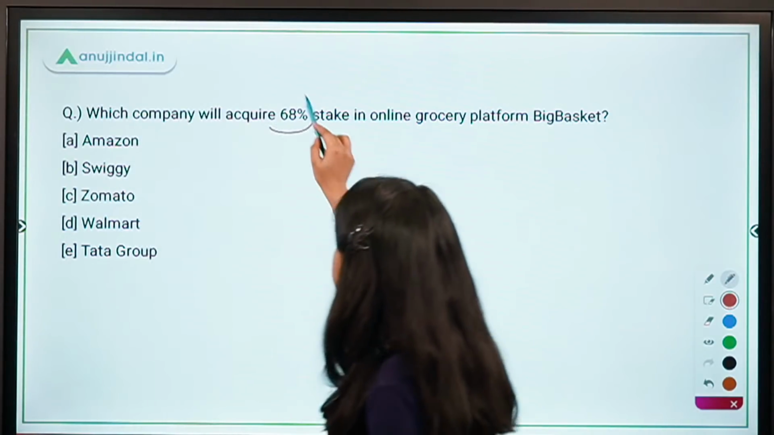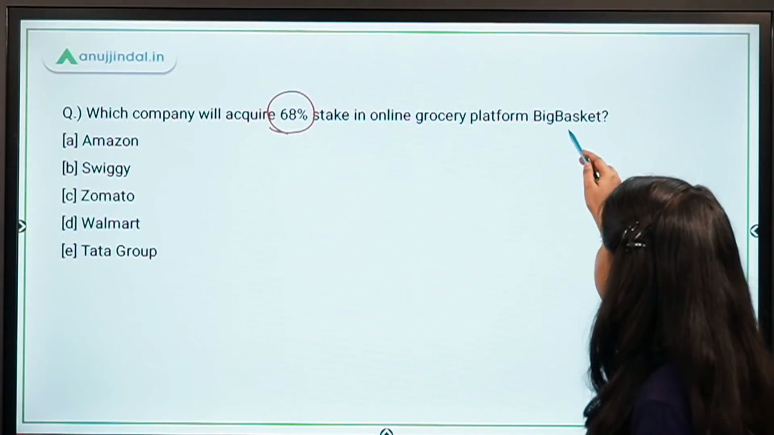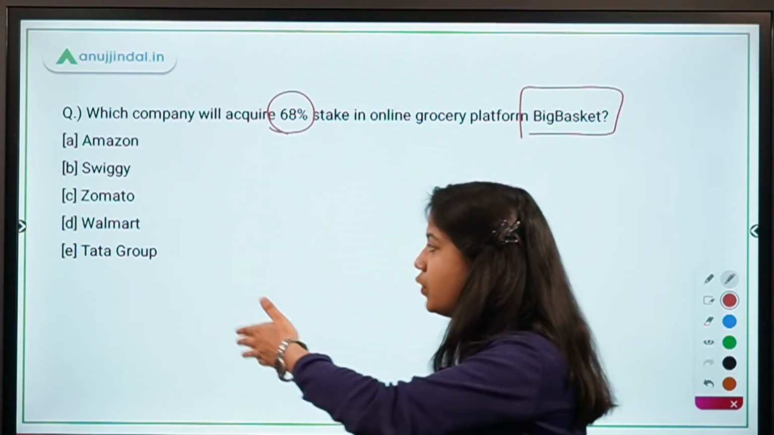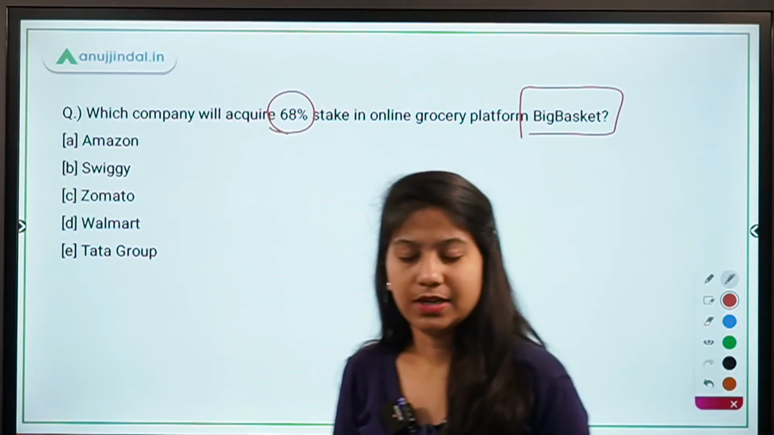Which company will acquire 68% stake in online grocery platform Big Basket? Amazon, Swiggy, Zomato, Walmart and Tata Group. Which one is the right answer?